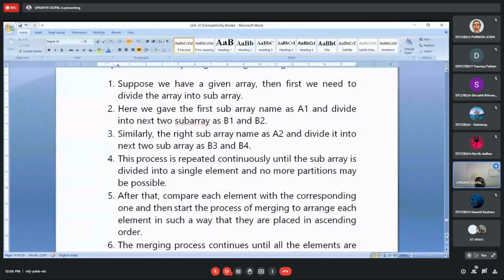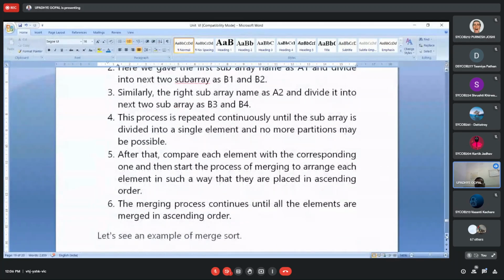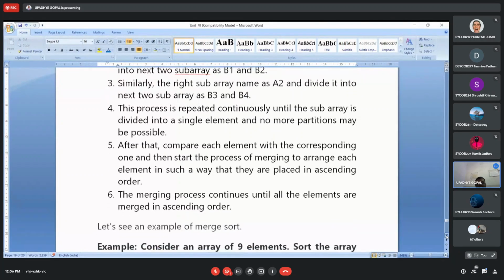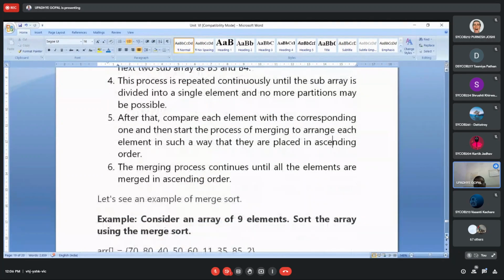This process repeats continuously until the sub array is divided into single elements and no more partitions are possible, right? Up to this we can do the division. Then after that, compare each element with the corresponding one and start the process of merging to arrange each element in such a way that they are placed in ascending order.